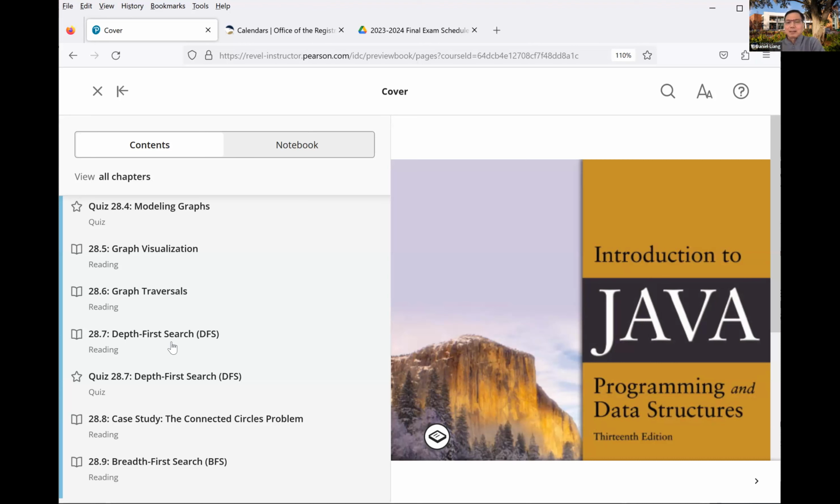A lot of the methods are straightforward to implement, but for data structures, we have the algorithms. So like this depth first search, it is not really a simple matter, and we need to look at design and see what is the algorithm. From the intuition, we get to describe the algorithm, and then we have to implement the algorithm. All right, so that's depth first search.